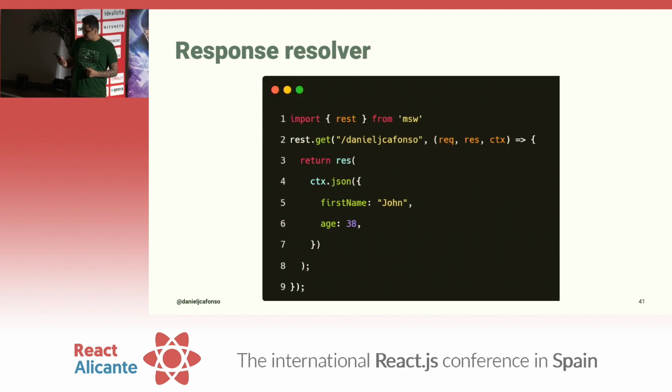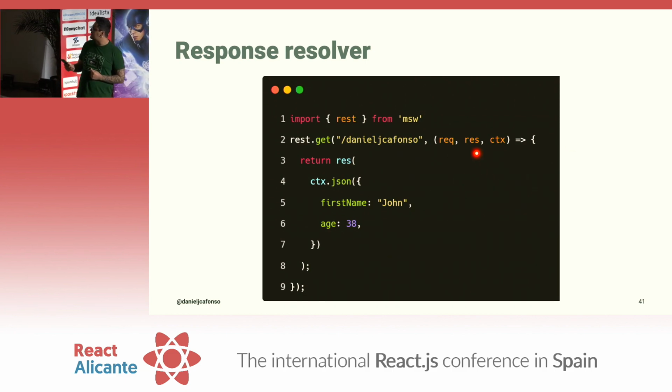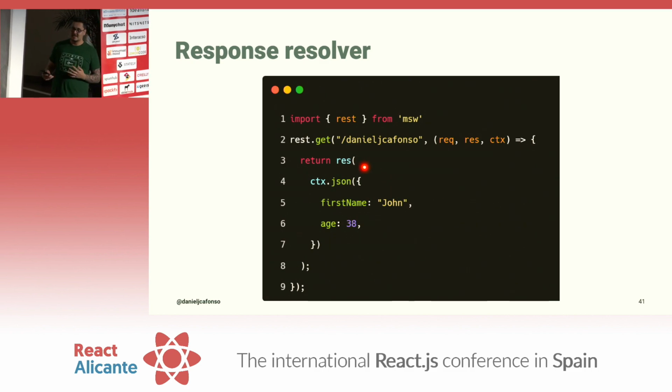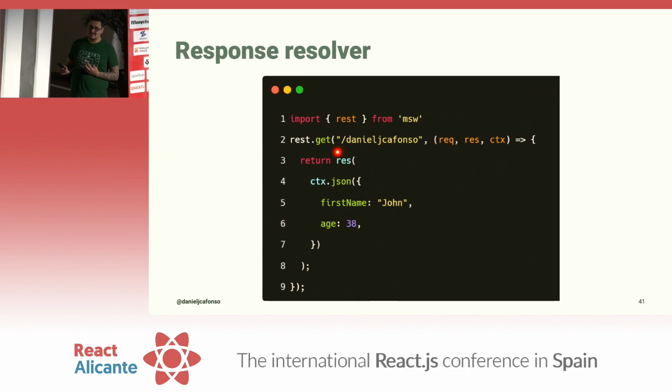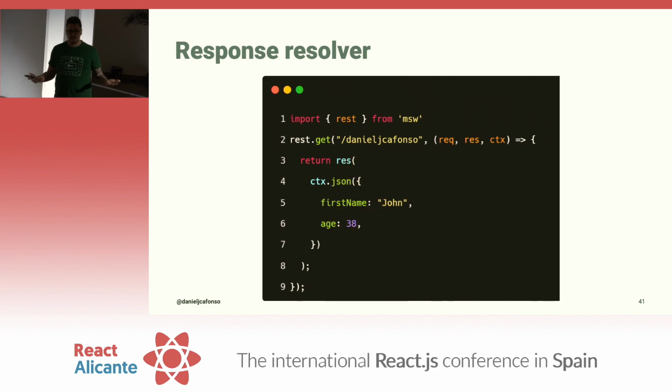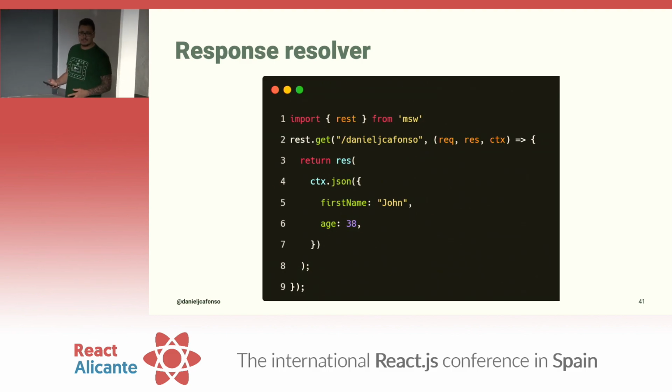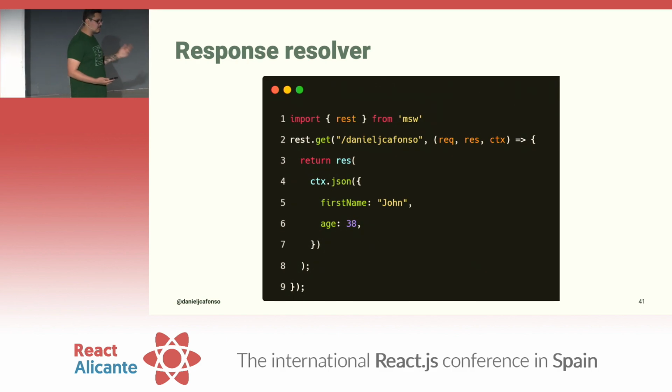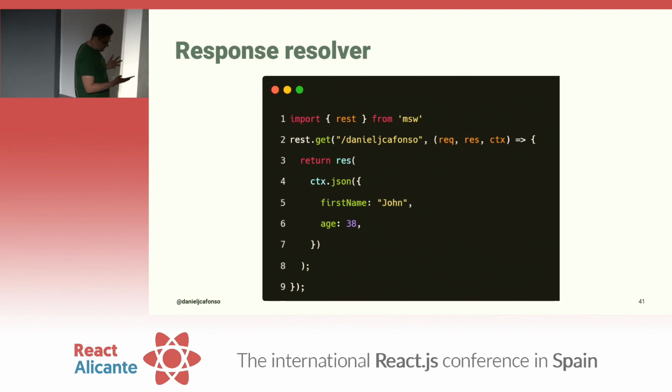Looking at the response resolvers. The response resolvers are the things that go inside of your request handlers, and it's pretty much a function that receives a request, a response, and a context. And in this scenario, what we're doing is, okay, whenever there's a GET request to Daniel JC Afonso, we're going to return a response, which is going to be a JSON object with first name John and age 38. That's what we're doing here. And this is pretty much the base of what you can use Mock Service Worker for. You can do this for GET, for POST, for DELETE, whatever. If you're using REST, you can do whatever for GraphQL as well. And this thing is super powerful.